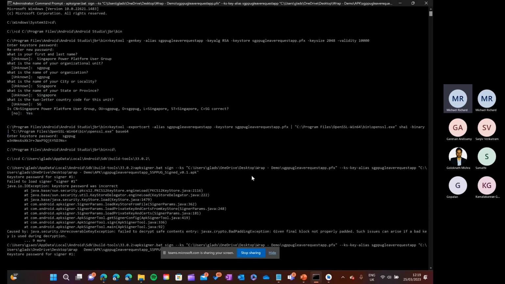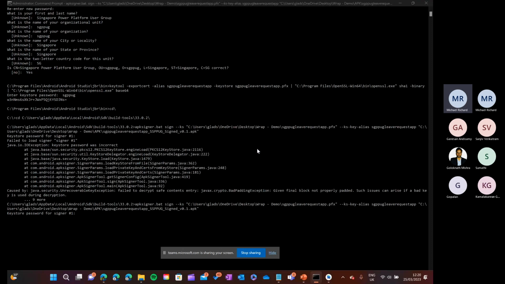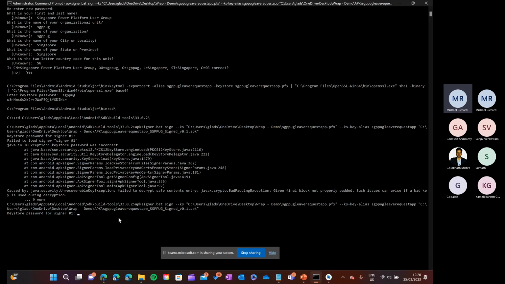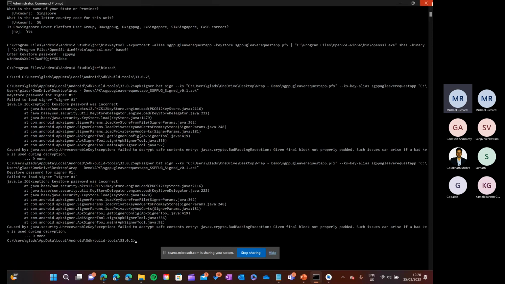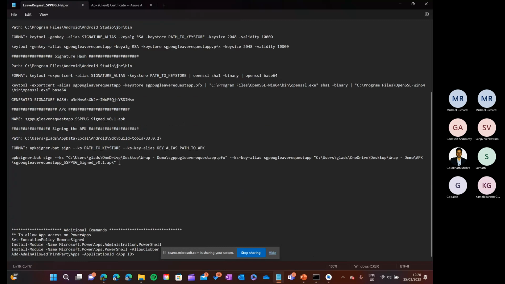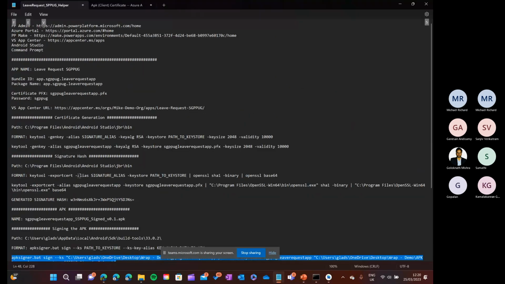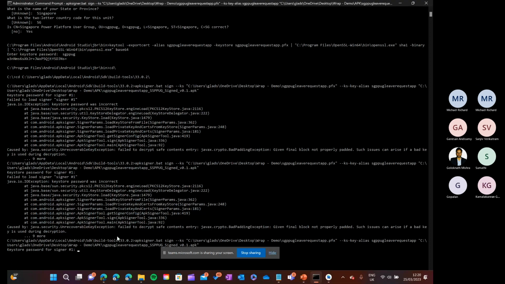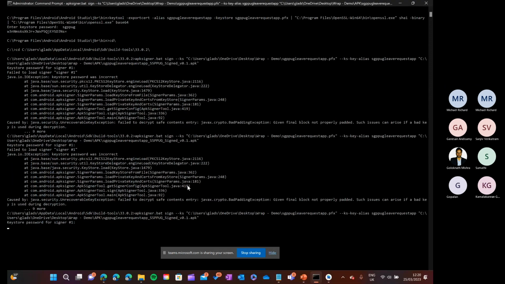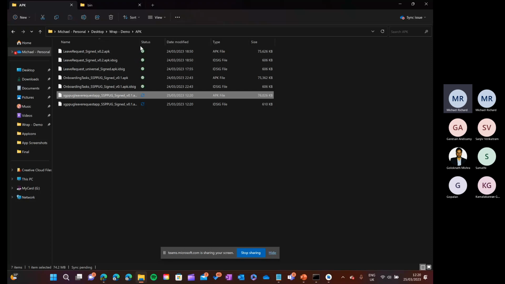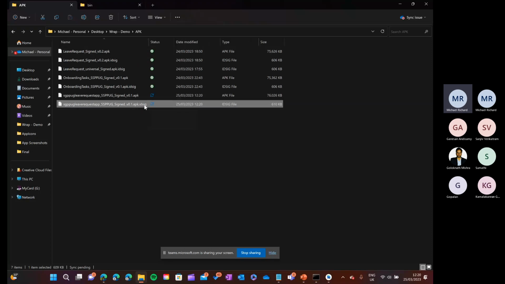Sorry, I need to enter the password. This is the password for the certificate. Only then it can work. Password is incorrect. I'll type the password. Okay, now it will sign and create the file in this place. Okay, it has done the signature itself.